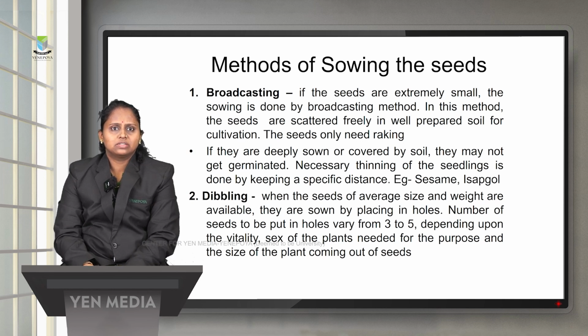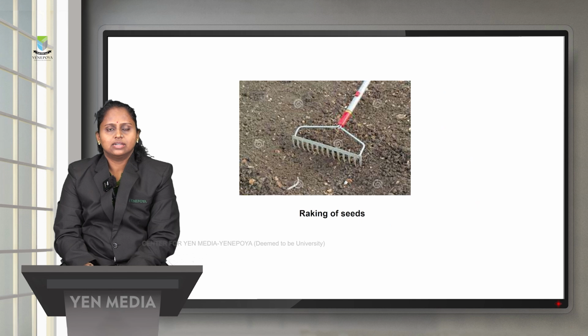Dibbling is the next method, where the seeds are of average size and weight. They are sown by placing them in holes. They make holes in the soil, and in each hole they keep 3 to 5 seeds, depending upon the vitality and the sex of the plants required. So dibbling is the second method required for the sowing of the seeds. This is an example of raking of the seeds.